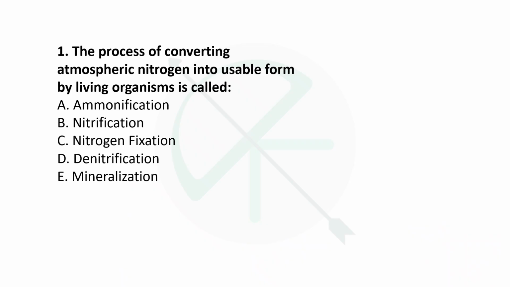The first question is, the process of converting atmospheric nitrogen into usable form by living organisms is called as ammonification, nitrification, nitrogen fixation, denitrification, or mineralization. So the question is very straightforward, that the conversion of the atmospheric nitrogen into usable forms. It might be ammonia or any other nitrogenous form. Okay. So उसकी conversion के process को क्या कहते हैं? So the question statement is very straightforward, but the options here are tricky.